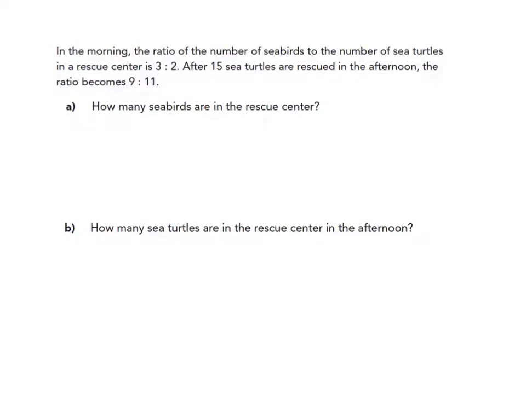When doing a problem like this, you have to be careful because the ratio changes and also the amounts change. So it's important to keep an eye on what doesn't change. For this one, it says the number of seabirds to the number of sea turtles early is represented by the ratio 3 to 2.